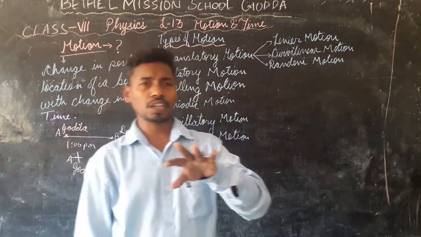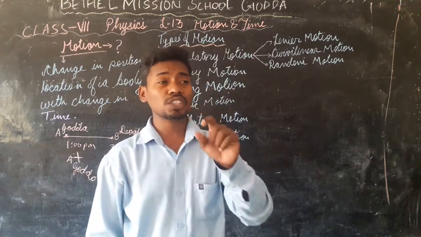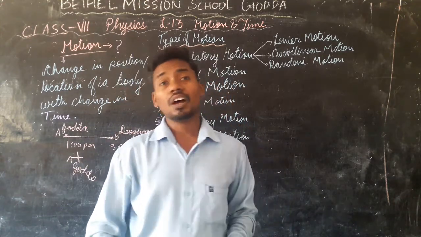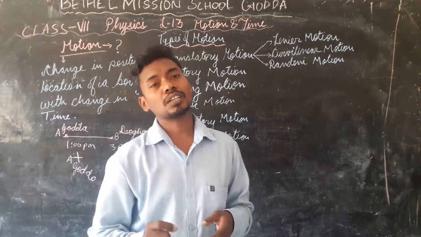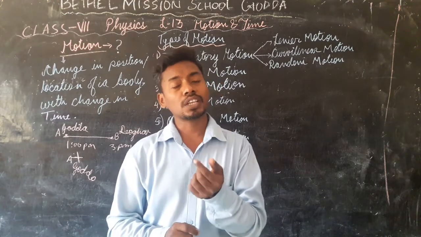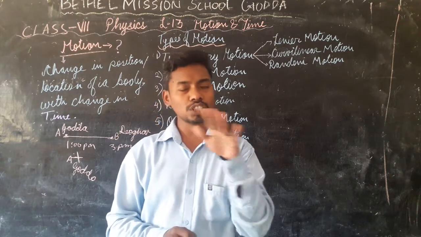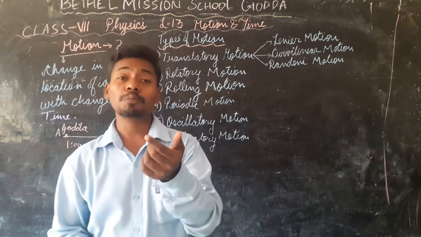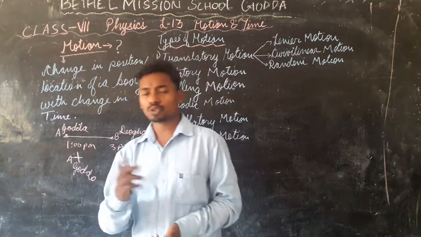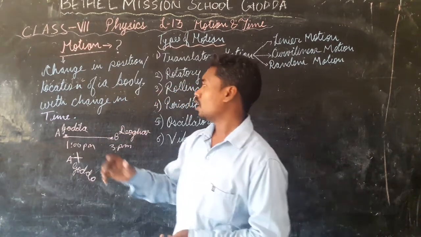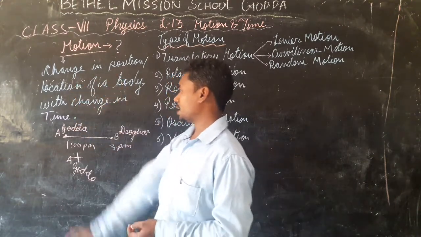So there are two types of conditions, motion and rest. Motion happens when the body changes its position with the change in time, whereas rest happens when a body remains in the same position or location with the change in time. The time is changing but its position is not changing, so that time it can be said to as rest. But we are talking about motion, so when do we say motion? We say motion when a body changes its position or location with the change in time.